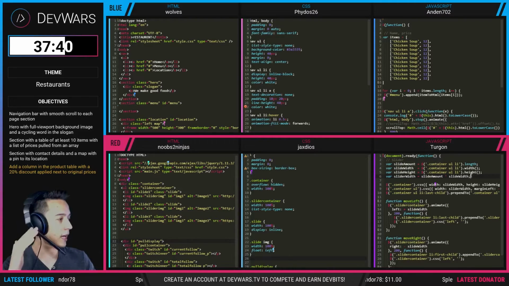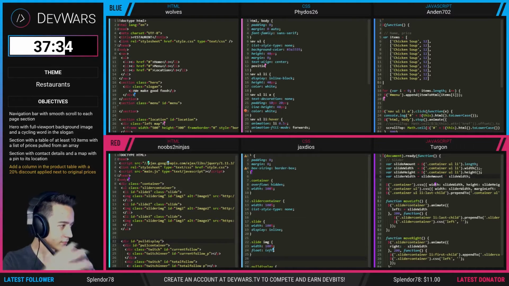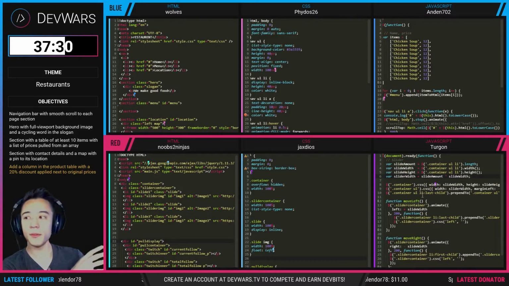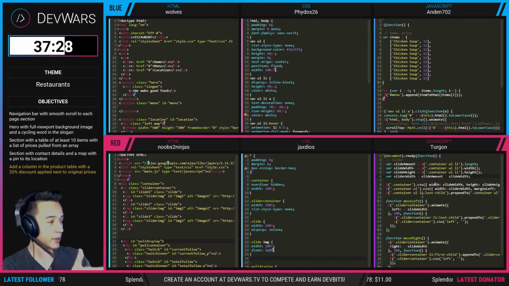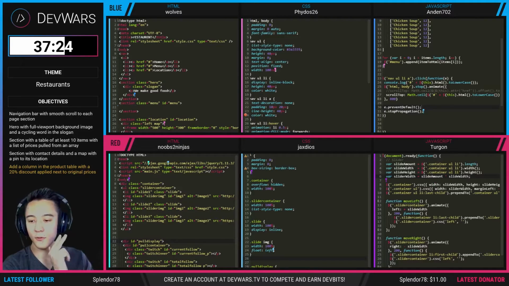Turgon is actually doing a fantastic job for being a bit wary at first to play JavaScript. Just looking at his code, I think he's doing an awesome job keeping up in the game. So huge props to him for playing and stuff like that.